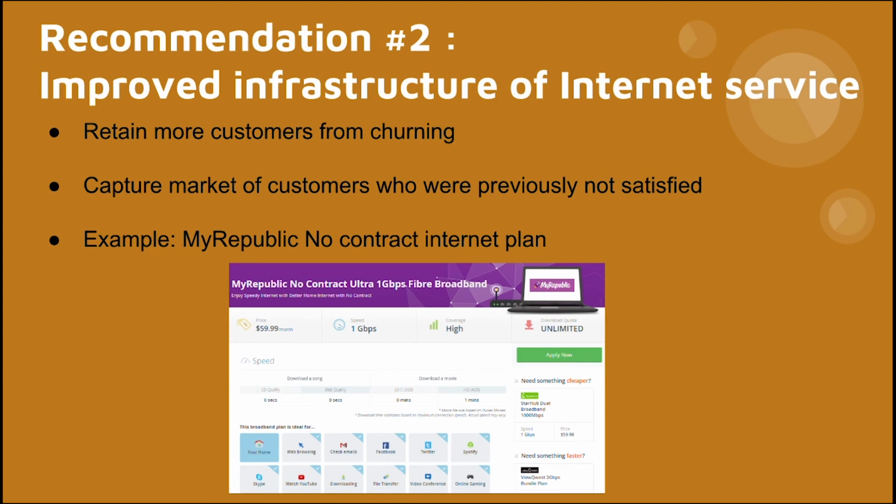This is with reference to the evaluation as shown in the part above, as mentioned before. An example would be MyRepublic's no contract internet plan, whose features are shown in the slide below, and this could serve to benefit the first recommendation as mentioned above, as they will provide an alternative as an incentive for customers with no contract. More customers would be less likely to churn with a more accessible internet service.